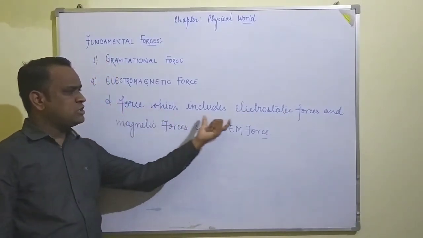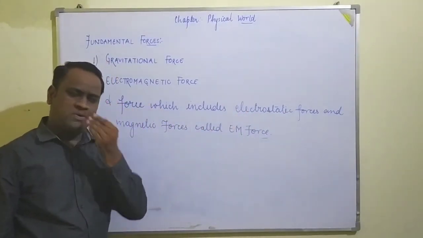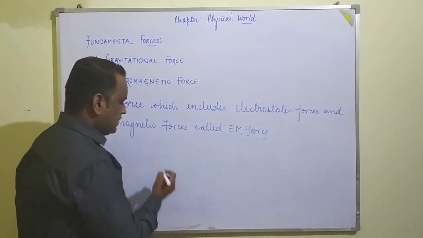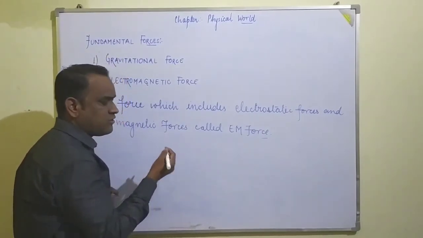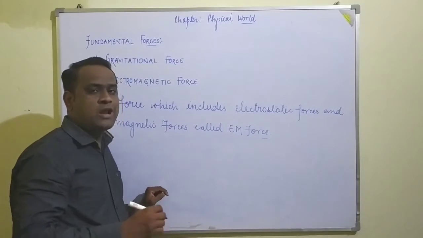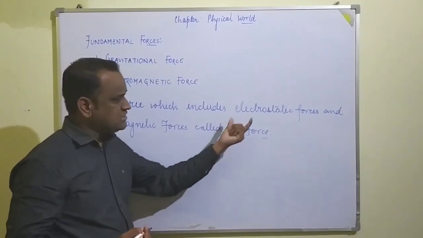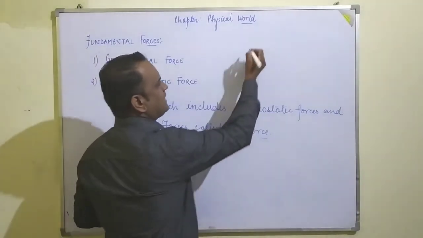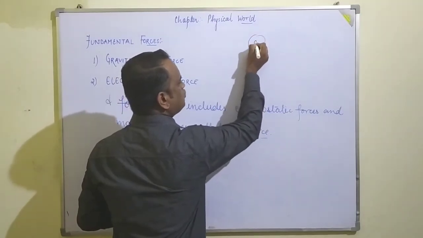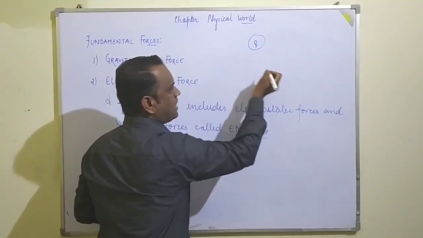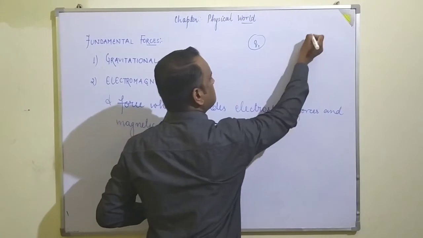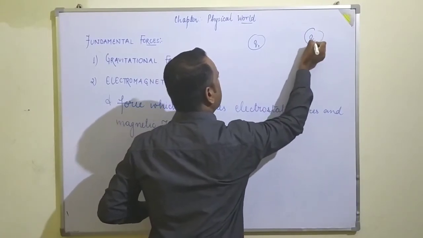A force which includes electrostatic forces. What do you mean by the electrostatic force? Electrostatic force means a force of attraction or repulsion which takes place between two charges when they are at rest. Let us suppose that this is the charge Q, and this is the charge Q1 and this the charge Q2. Both are at rest.